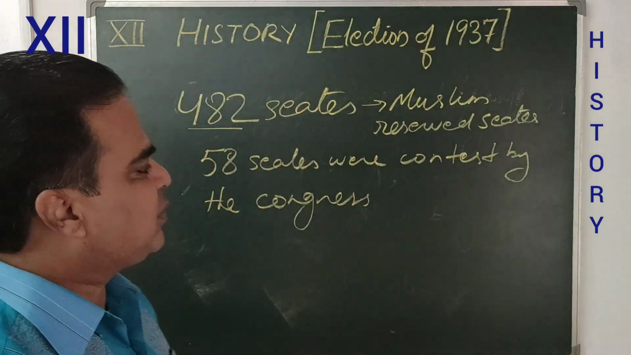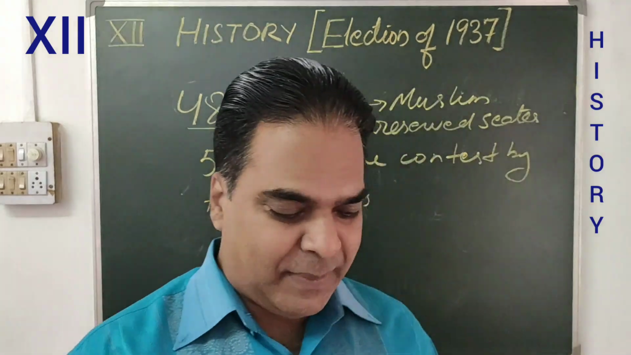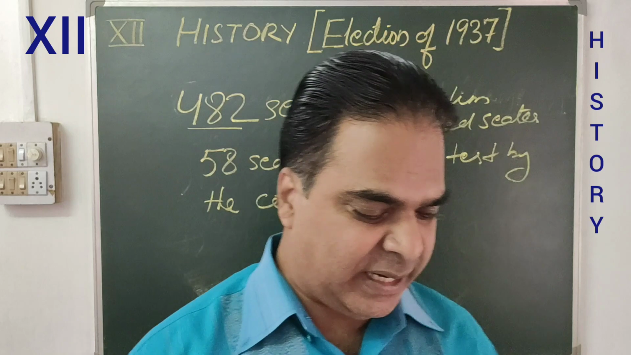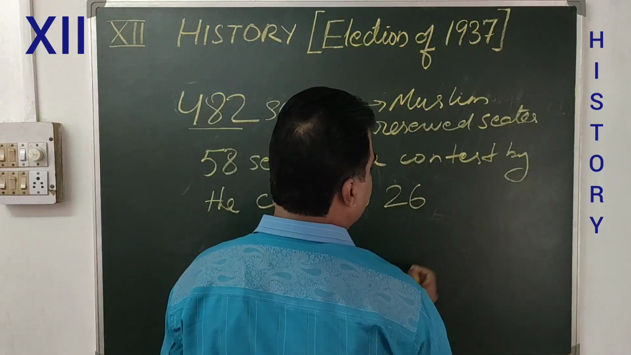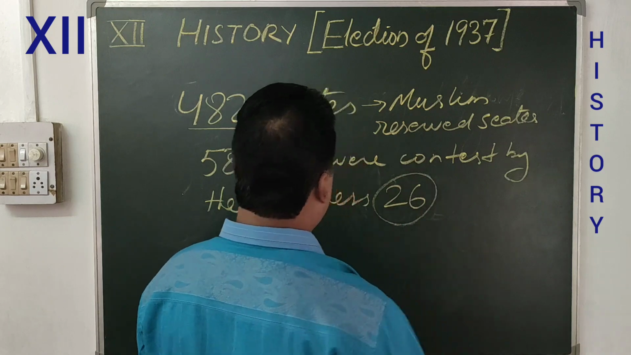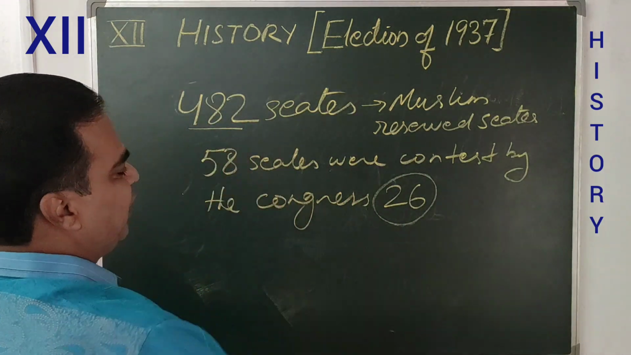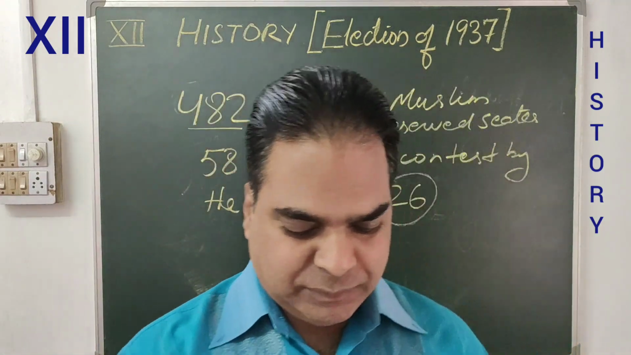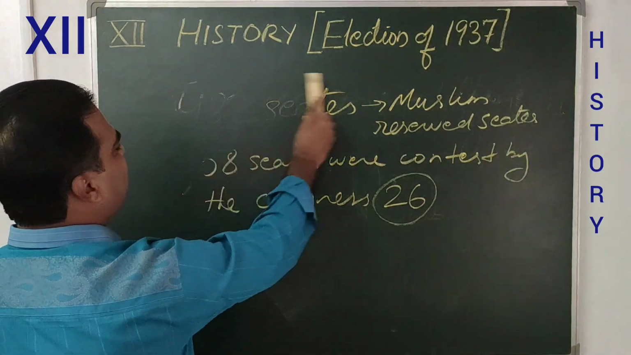So 58 seats were contested by the Congress. You will be amazed to know that out of 58 seats, Congress could only win 26. Out of 58, they could win only 26 seats. Now, what about the Muslims? What about the Muslim League?